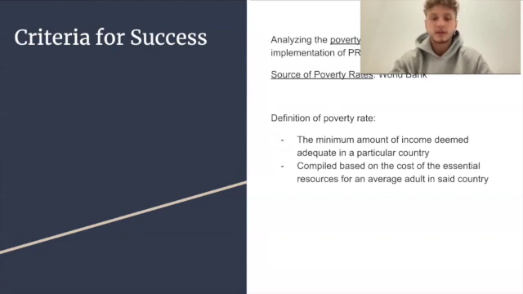We also have to look at the definition of poverty rates, which are based on the minimum amount of income deemed adequate in a particular country and are compiled based on the cost of essential resources that an average adult consumes and needs. We'll be using data compiled by the World Bank on poverty rates in order to establish our conclusion.